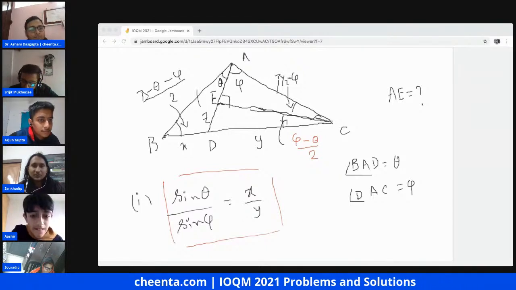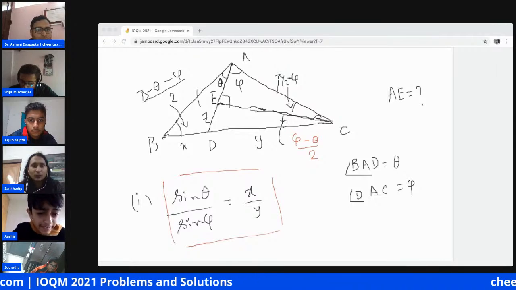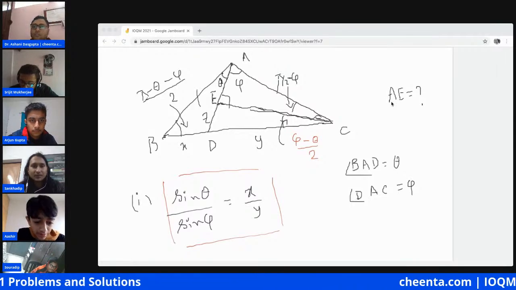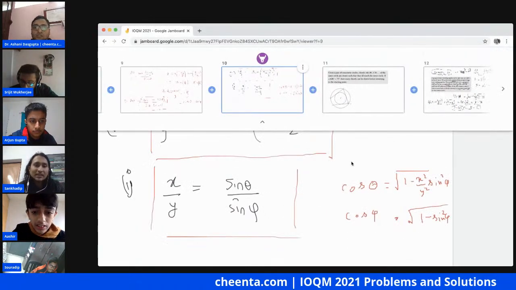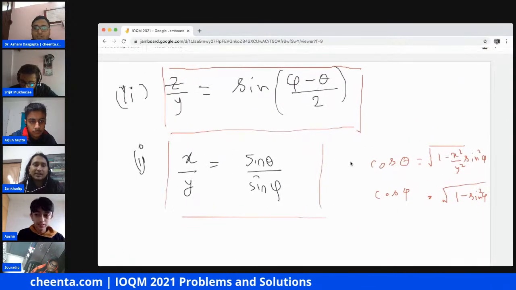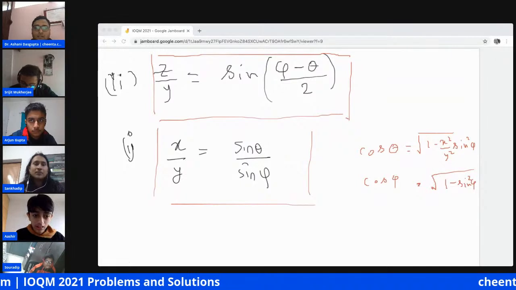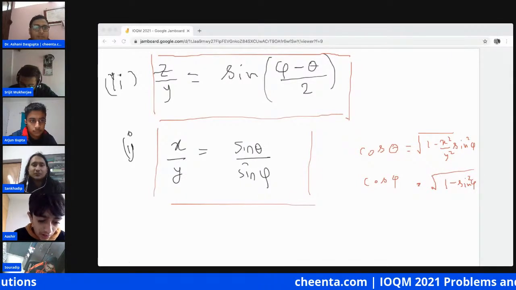Now we'll go to board 10. On board 10, you will see the two main equations that we need. The first one is from the sine rule: x by y equals sine theta by sine phi. And the second one is z by y equals sine of phi minus theta by 2.